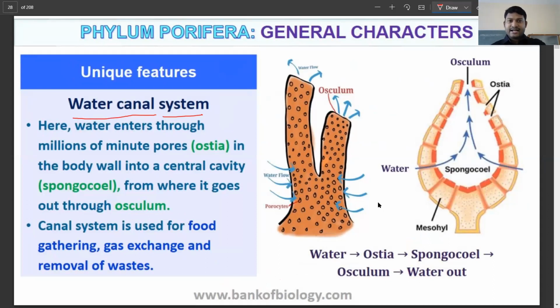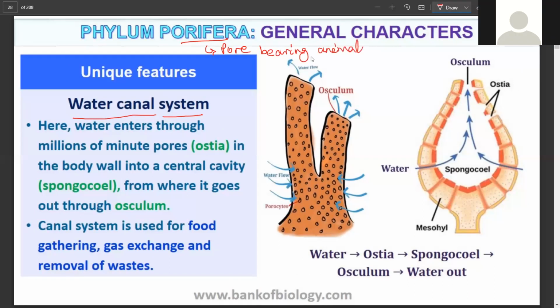Try to understand. The entire Porifera, I have to understand, these are the pore-bearing animals. Now, pore-bearing animal means the entire body is going to be perforated. So as you can see here, this is the organism, and you can see the entire body has small pores everywhere. Now the water is going to enter through these pores.